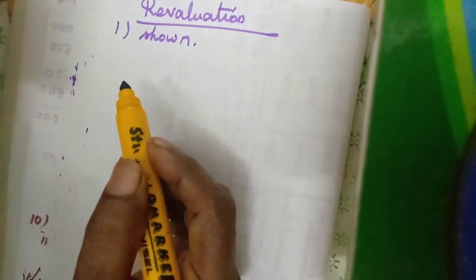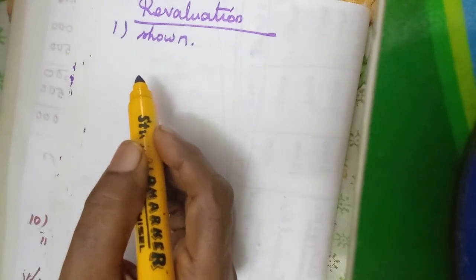If we have to analyze, we have to distinguish between the loss items and the profit items. If the value of an asset increases or a liability decreases, then it is a profit item. For a profit item, we credit the revaluation account and debit the particular asset or liability account. When will it be a loss item?